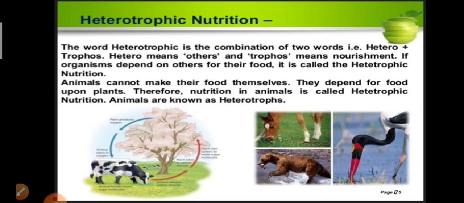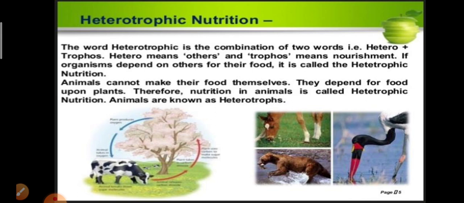Animals cannot make their food for themselves. Okay, the plants can make food for themselves, so we can call them autotrophs, whereas the animals cannot prepare their food, so we can call them heterotrophs. The animals depend on plants for their food.